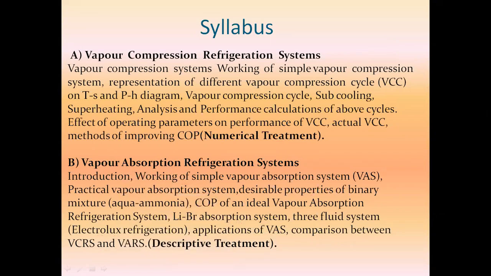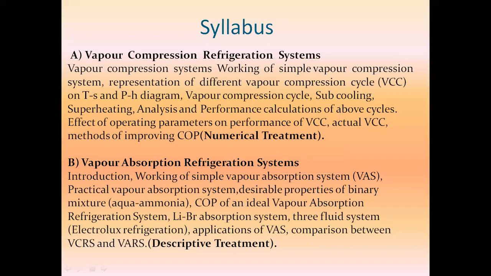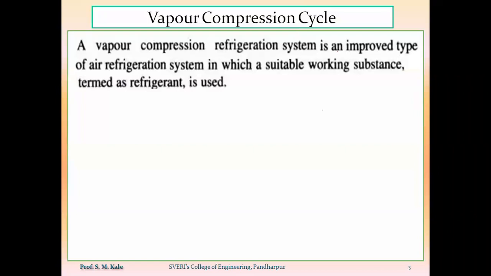As the topic name is vapor refrigeration system, we know the meaning of each term. Vapor is nothing but the gaseous phase of the refrigerant. We know the meaning of refrigeration, and also the meaning of system. So directly we'll start with the vapor compression refrigeration system. The first point is vapor compression refrigeration system, which is the improved type of air refrigeration system.